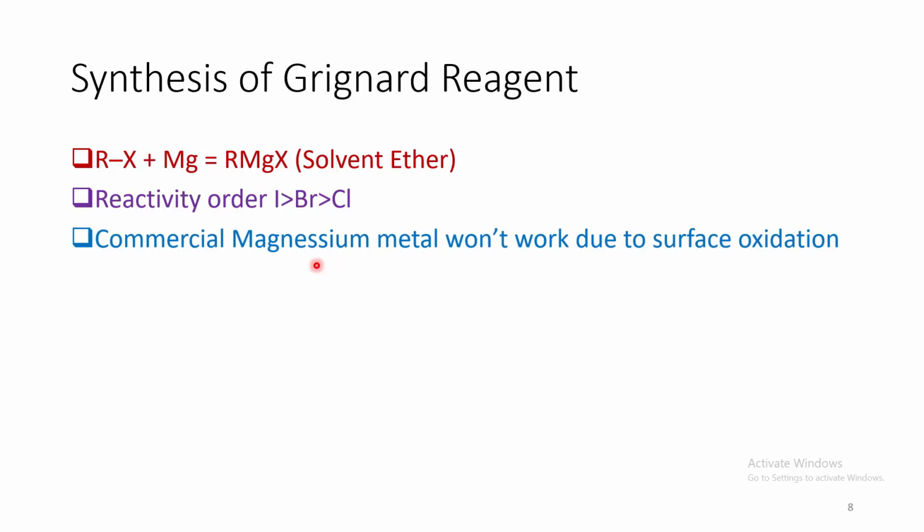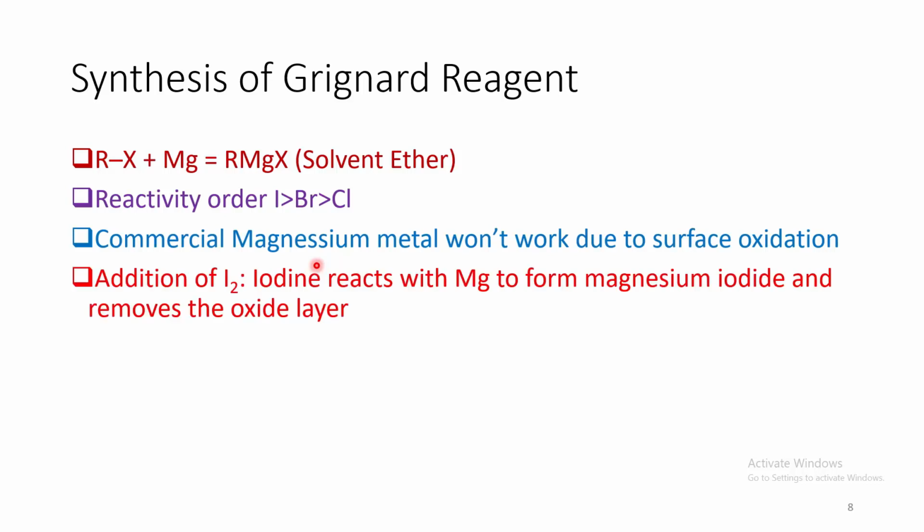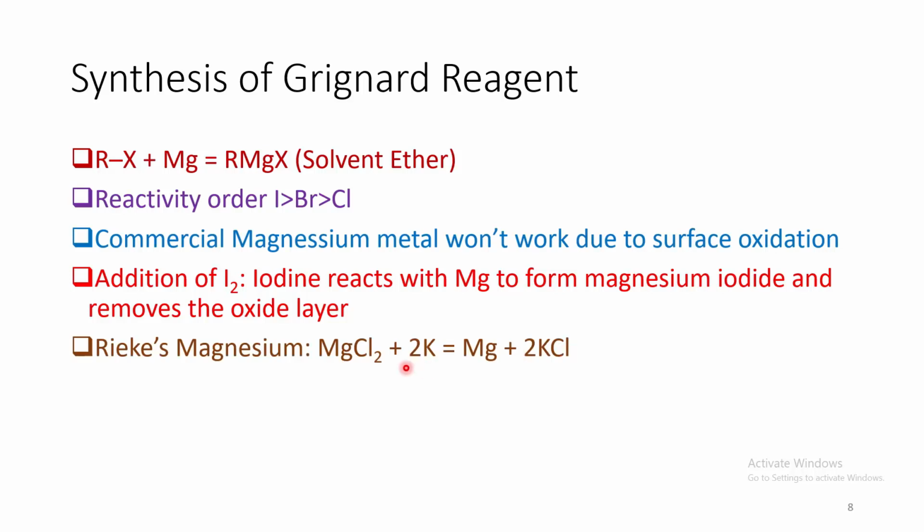But commercial magnesium metal won't work well because, due to surface oxidation, the metal surface is always covered with a metal oxide layer. As a result, the metal becomes much less reactive. So it can be avoided by adding iodine. Here iodine reacts with magnesium to form magnesium iodide, and that removes the oxide layer and opens up the metal surface. But in case of aromatic compounds, this technique doesn't work because there the bond strength is even more and we need much more highly reactive magnesium. That has been done by reducing magnesium chloride in presence of potassium to form ultrafine magnesium particles, which is known as Rieke magnesium.